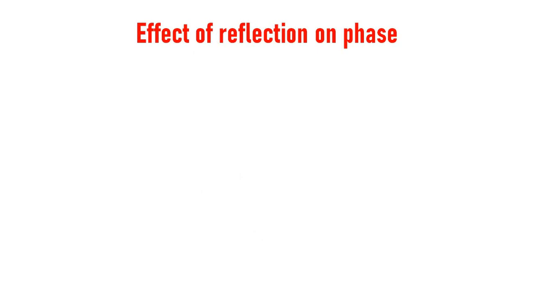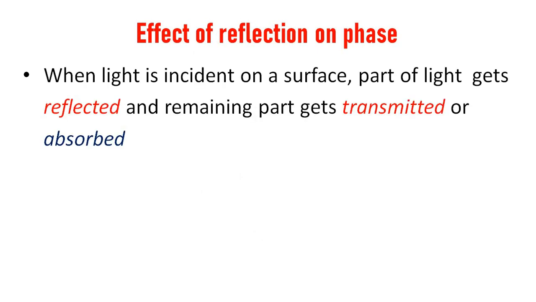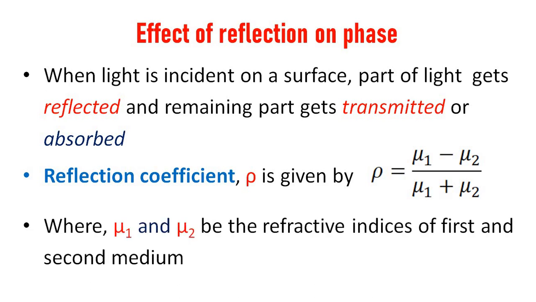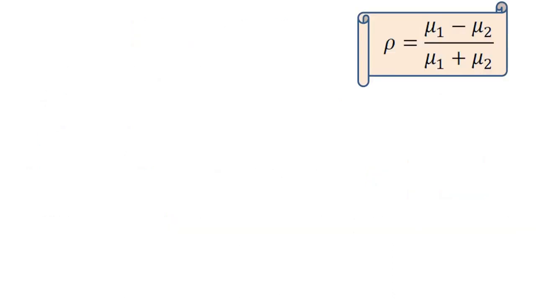Effect of reflection on phase. When a light is incident on a surface, part of light gets reflected and the remaining part gets transmitted or absorbed. Reflection coefficient rho can be written as rho equal to mu1 minus mu2 divided by mu1 plus mu2, where mu is the refractive index, that is, mu1 and mu2 are the refractive indices of the first and second medium.